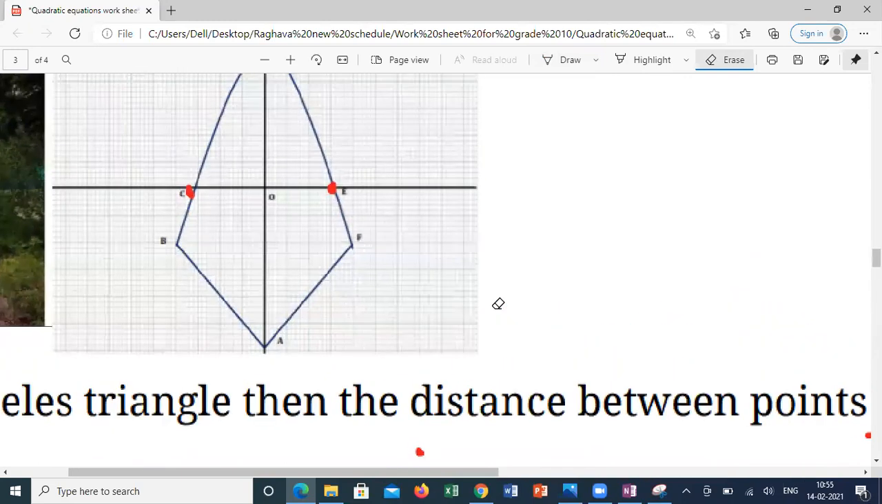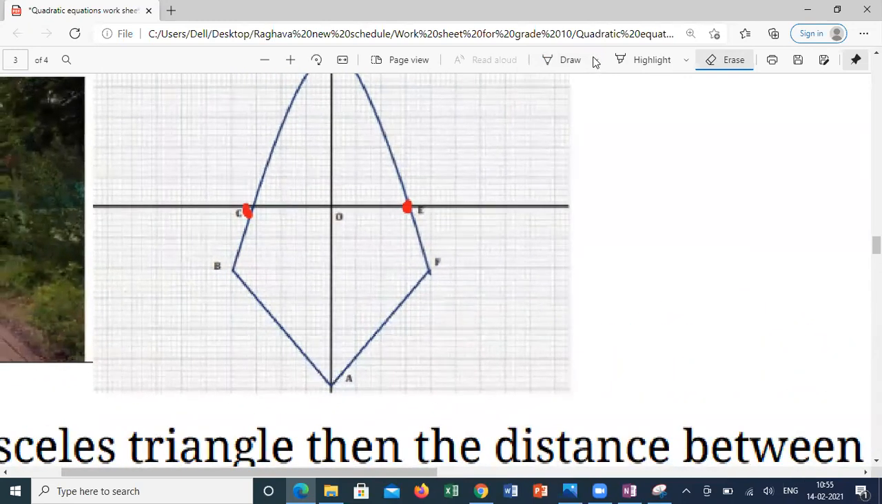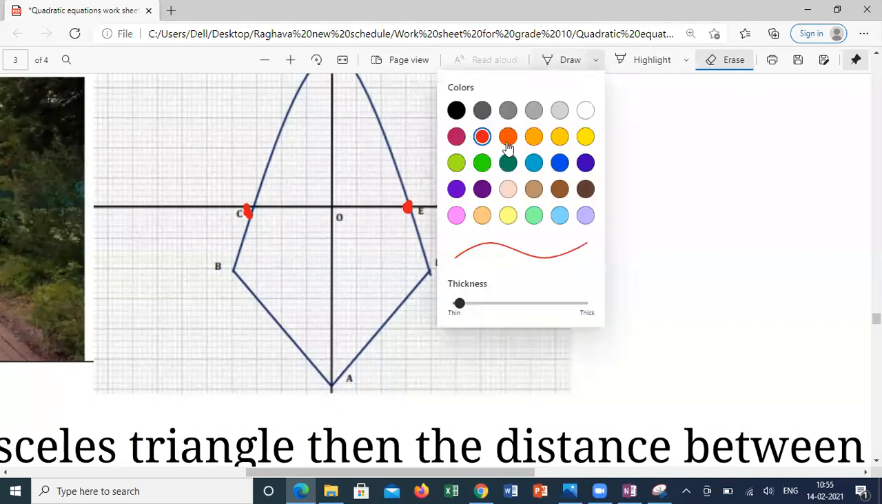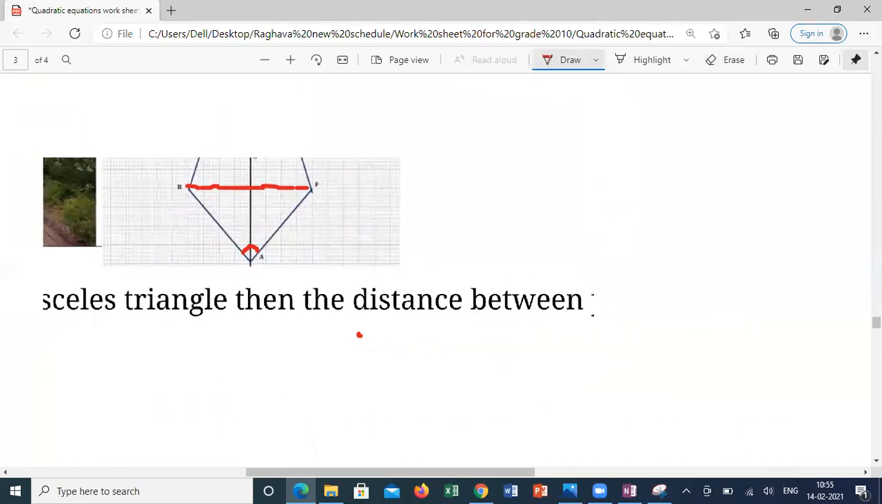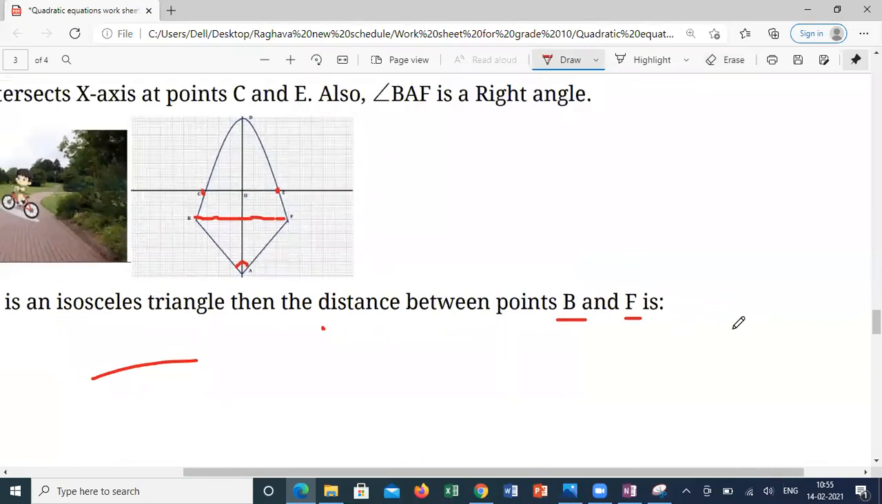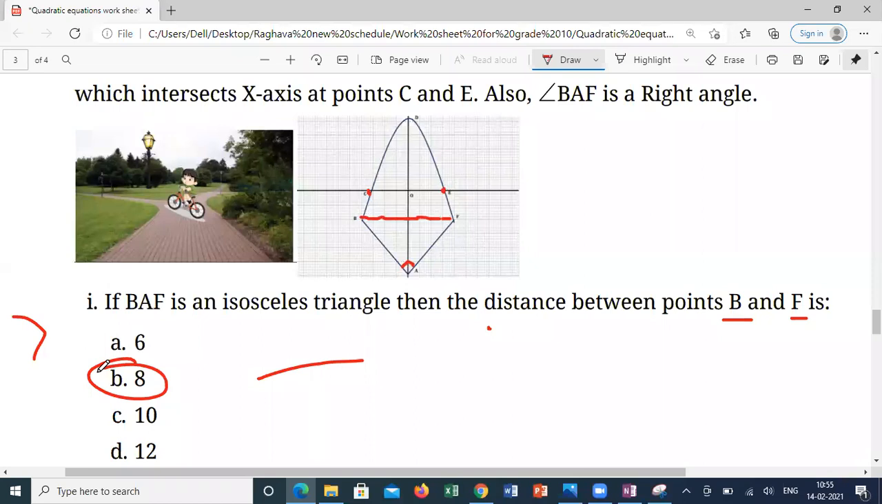Here, if you look into the graph, he said very clearly it's a right angle at this point, correct? This is a right angle, correct? And see this one: 1, 2, 3, 4, 5, 6, 7, 8. So the distance between B and F is how much? 8 units. So is there any calculation required? No, sir.